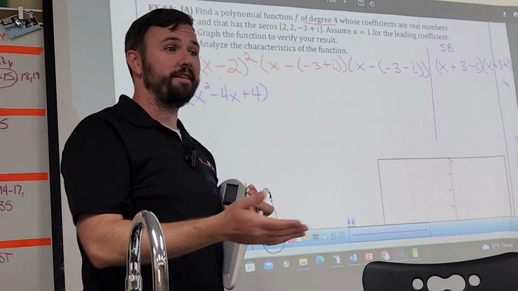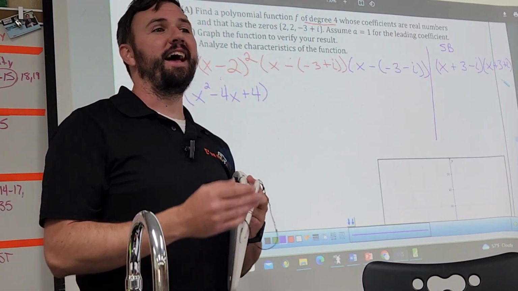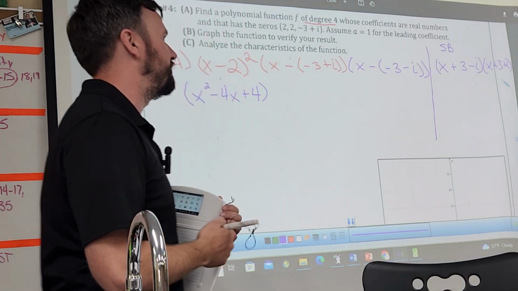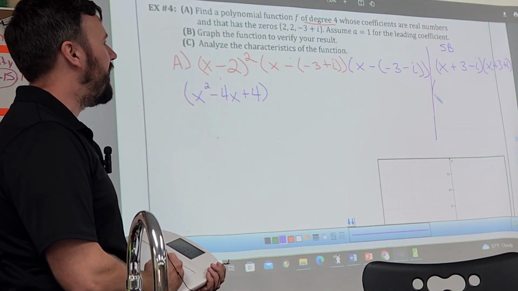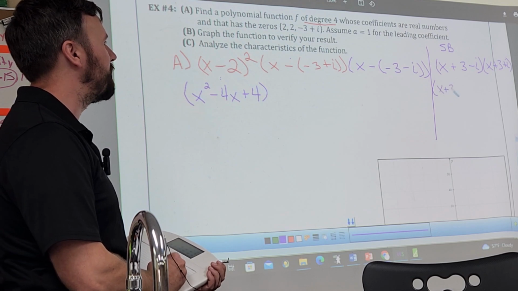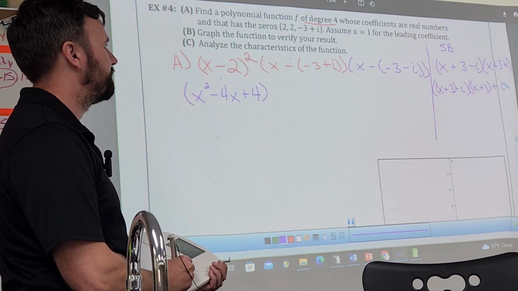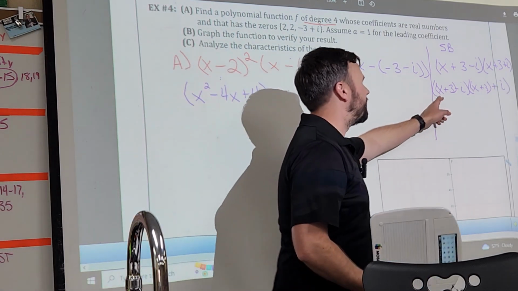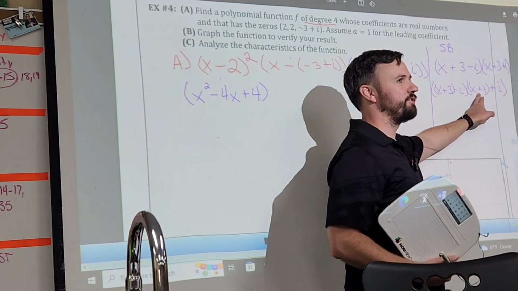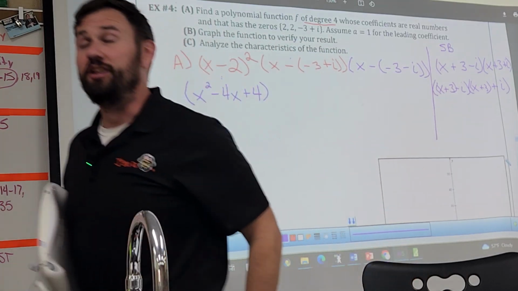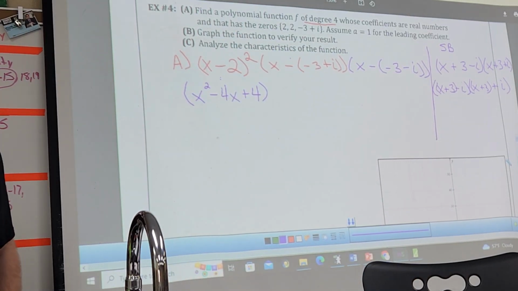So someone, Mr. Smalls in front, asked a good question about difference of squares. I'm going to show you how we're going to use difference of squares to our advantage. Could I change this? Think about the problem like this. They both have an x plus 3, right? And this one has an x plus 3 plus i. Is this a difference of squares? Do the first numbers match? Do the second numbers match but are opposites? Yes. So if you try to FOIL this out as a trinomial times a trinomial,